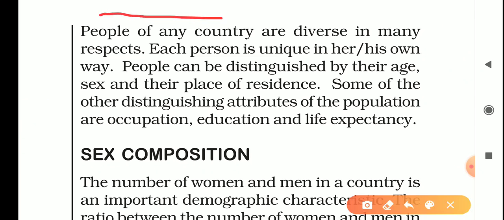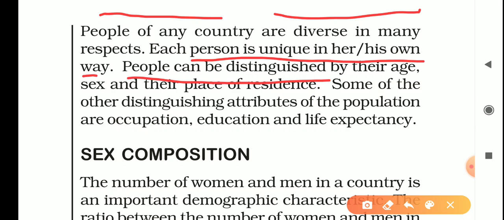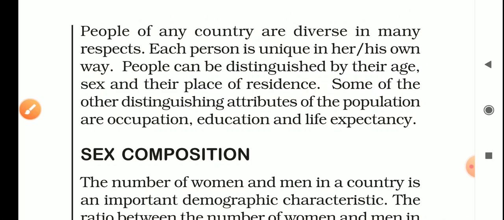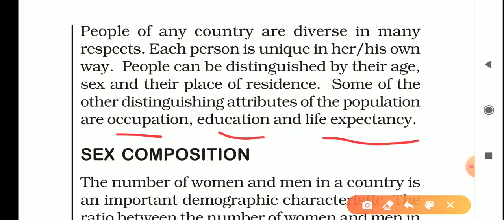People of any country are diverse in many respects. Each person is unique in his or her own way. People can be distinguished by their age, sex, and place of residence. Some of the other distinguishing attributes of population are occupation, education, and life expectancy.